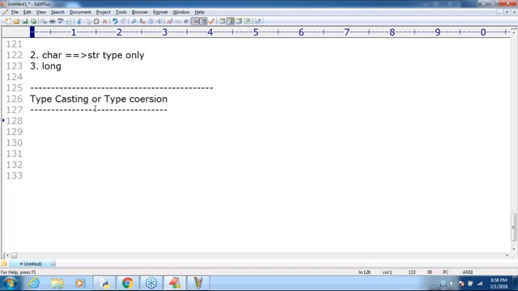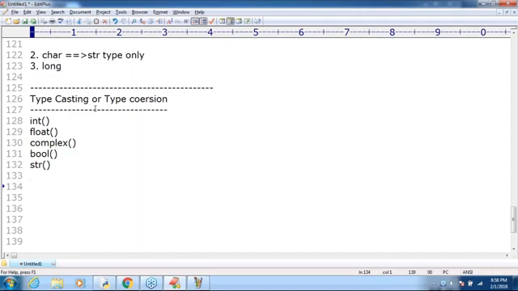Sir, Python contains multiple inbuilt functions to convert from one type to another type. What are they? The int function is there. Next, after that, the float function is there. Automatically, the complex function is there. Next, the bool function is there. Next and after that, the str function is there. So in total, how many functions are available, sir?